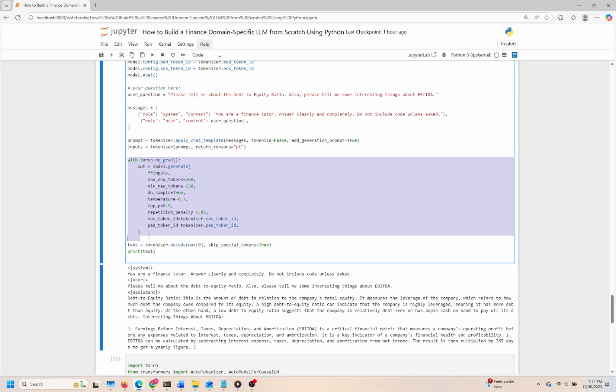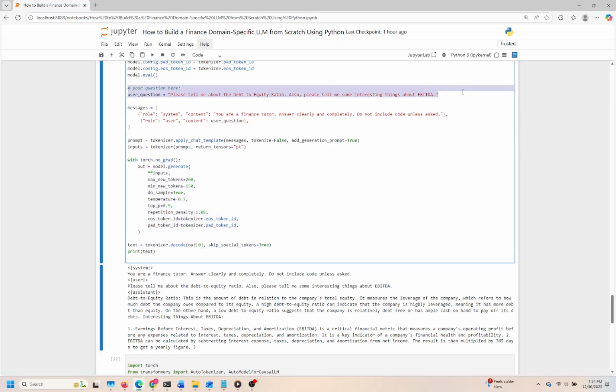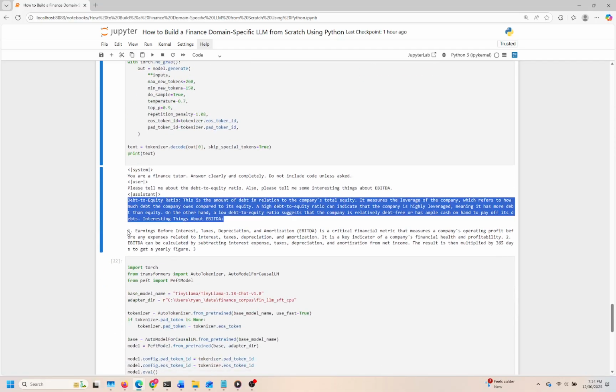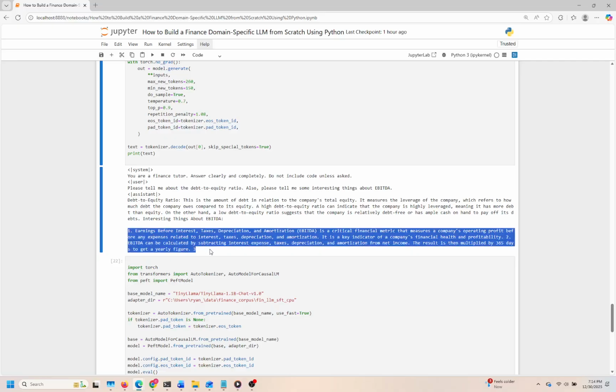Next, we craft a user question and structure our input messages to include specific roles, a system message that defines the assistant as a finance tutor, and the user's question, all formatted for the model's context. This setup is vital for tailoring the output. Then, we tokenize the prompt to prepare it for generation, and finally, we use the model to produce an answer.